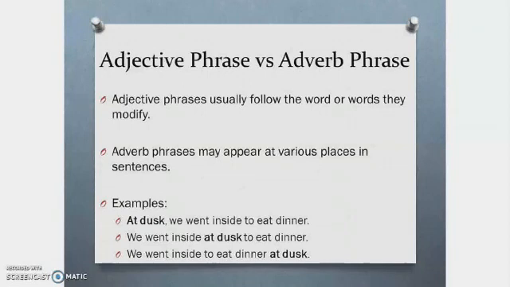Adjective and adverb prepositional phrases. Adjective phrases come after the words they modify. They can't begin the sentences. They describe a noun or a pronoun in the sentence. But adverb phrases can start the sentences. If a prepositional phrase begins a sentence, it's an adverb phrase. It answers the questions where, when, why, how, or to what extent. Adjective and adverb phrases review.